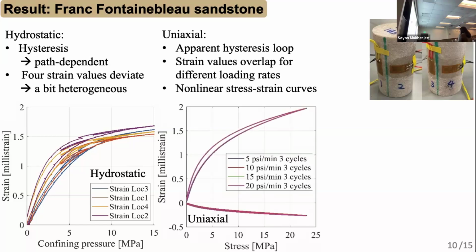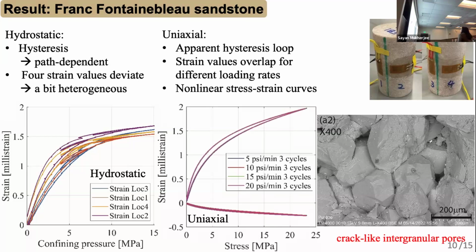And then for the uniaxial test, we could see that even in the uniaxial test, there is a large hysteresis loop in this rock sample. And this rock is nonlinear, it of course has an apparent nonlinear stress-strain curve. And we think the reason for this rock being path dependent is because of the intergranular pores that have the opening and closing of the cracks.